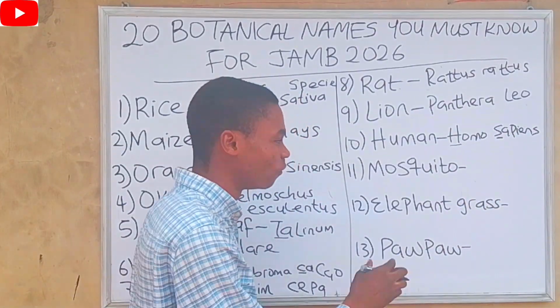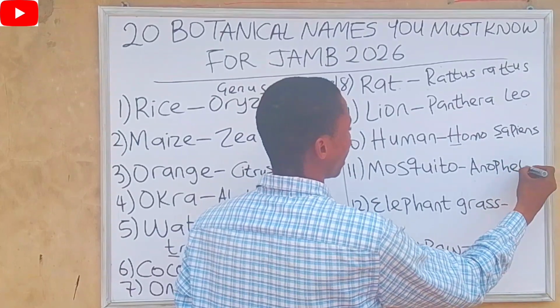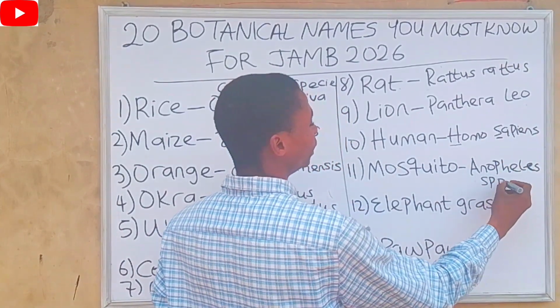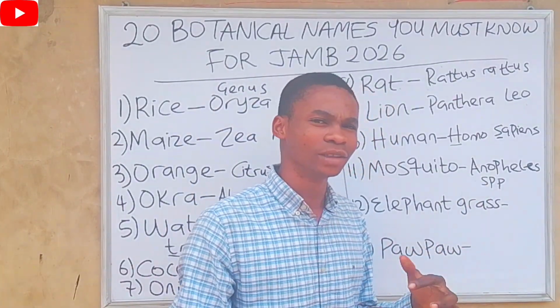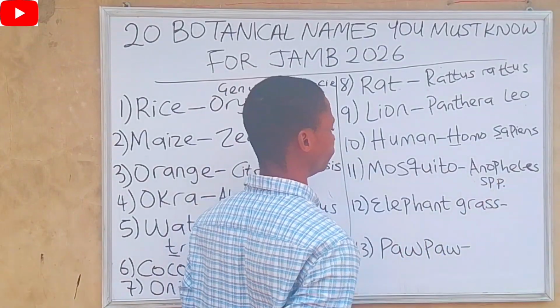The botanical name of mosquito is Anopheles spp. This spp means plural of species. It means plural of species. So make sure you take note of that.